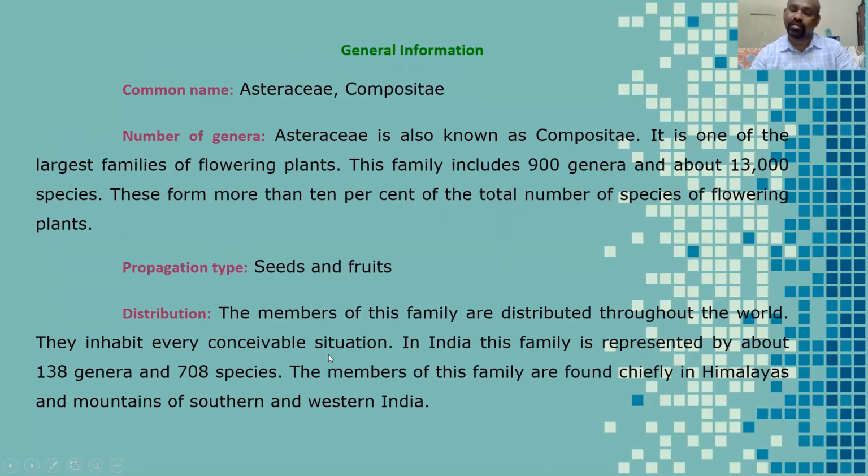In India, this family is represented by about 138 genera and 708 species. The members of this family are found chiefly in the Himalayas and mountains of southern and western India. Already there is a rich variety of plant species in the Himalayan mountains and the southern and western Ghats. Already you know very well.